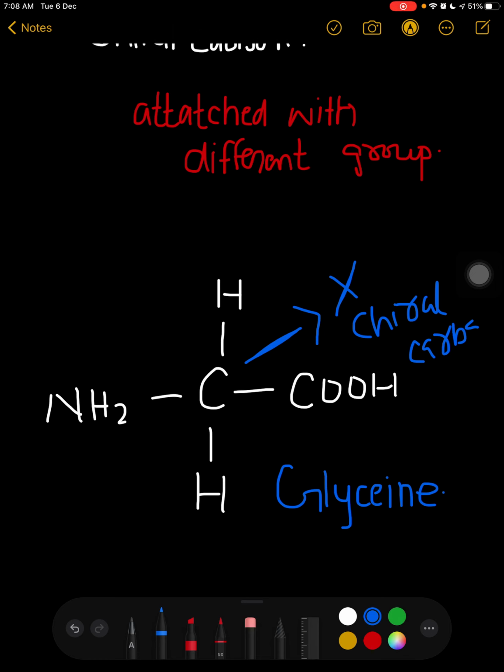Why is this not a chiral carbon? Because you can see over here, this is H and H. What was the condition for chiral carbon? That all four groups should be different, right? But over here, this is H and this is again H. So two are the same and two are different, so it is not a chiral carbon, neither is it an alpha carbon. So all the 20 amino acids present in the body, from which our tissues and cells are made, have a chiral carbon, except one, which is glycine, right?